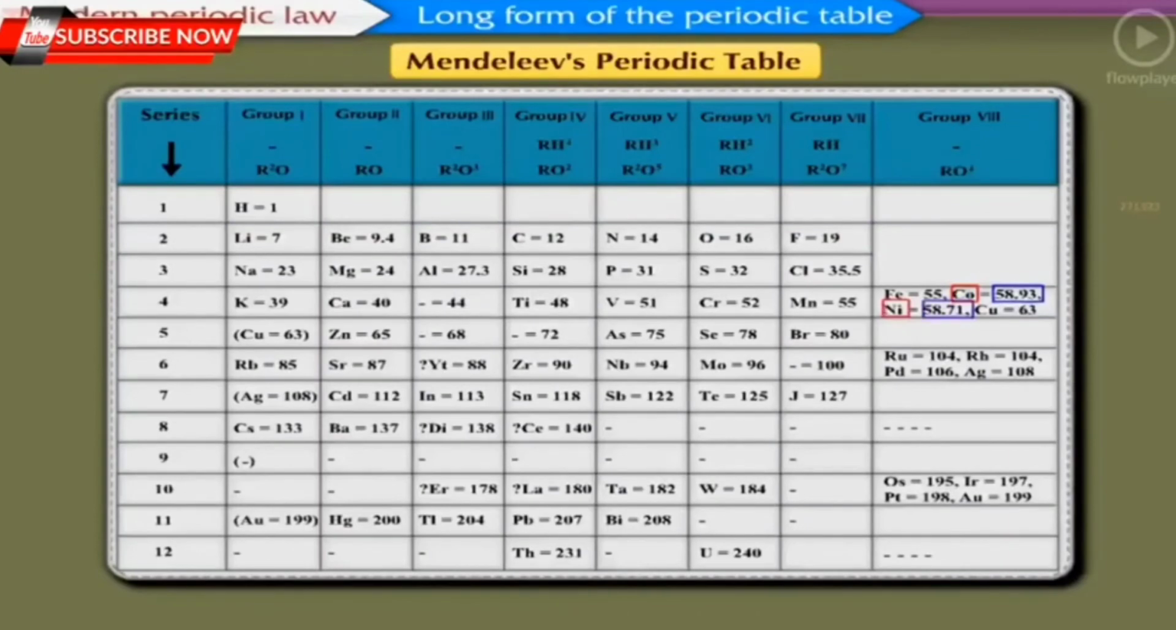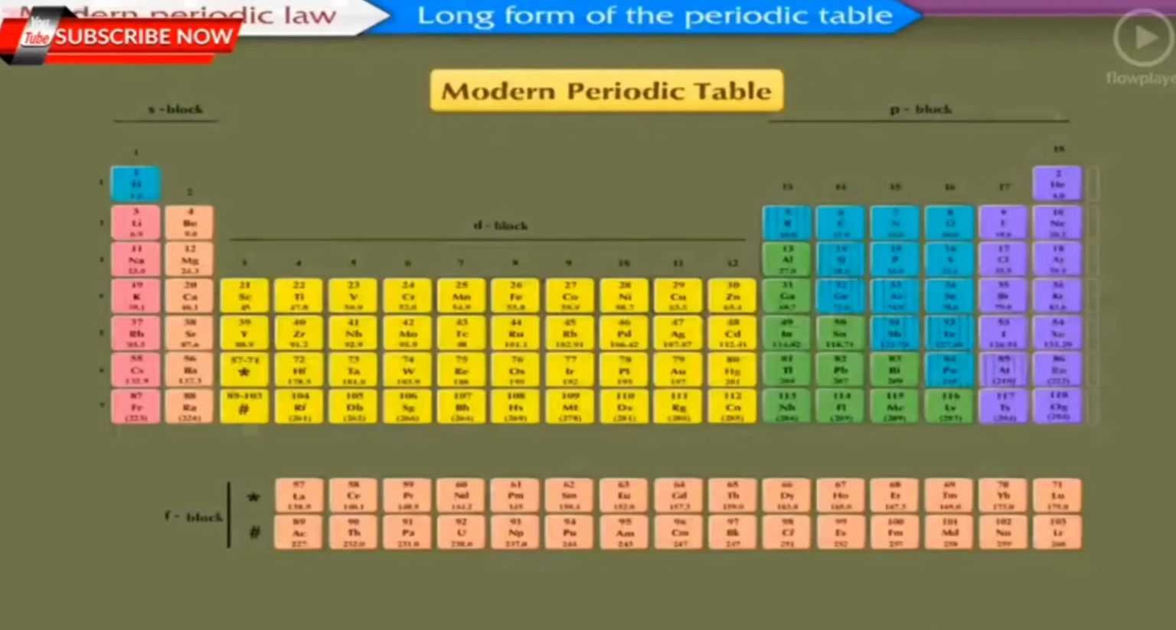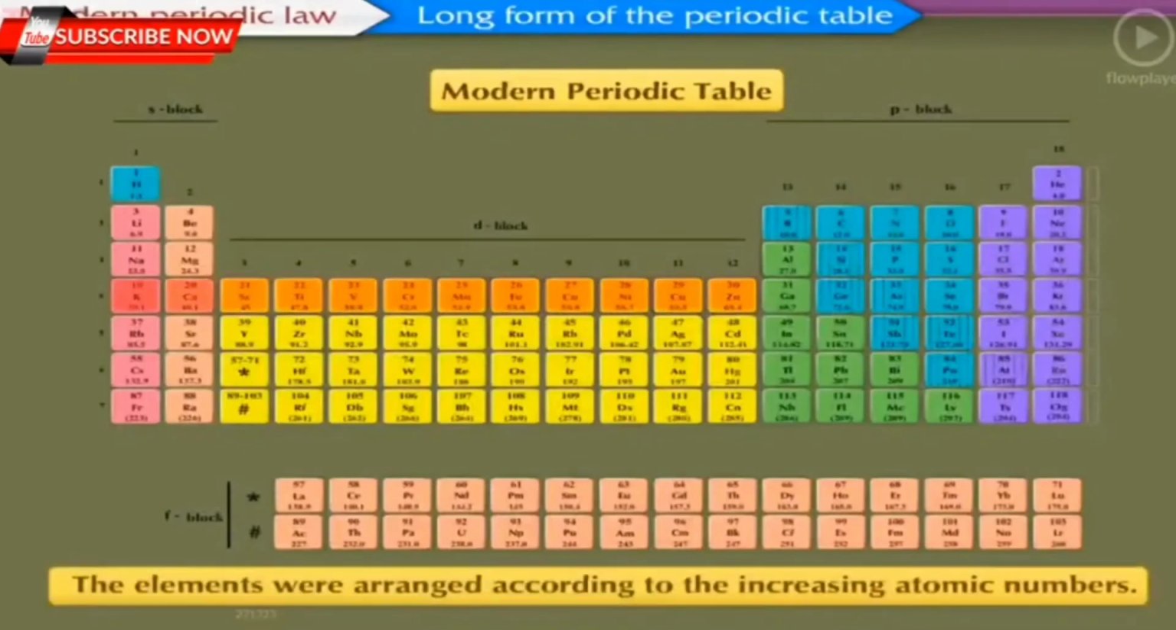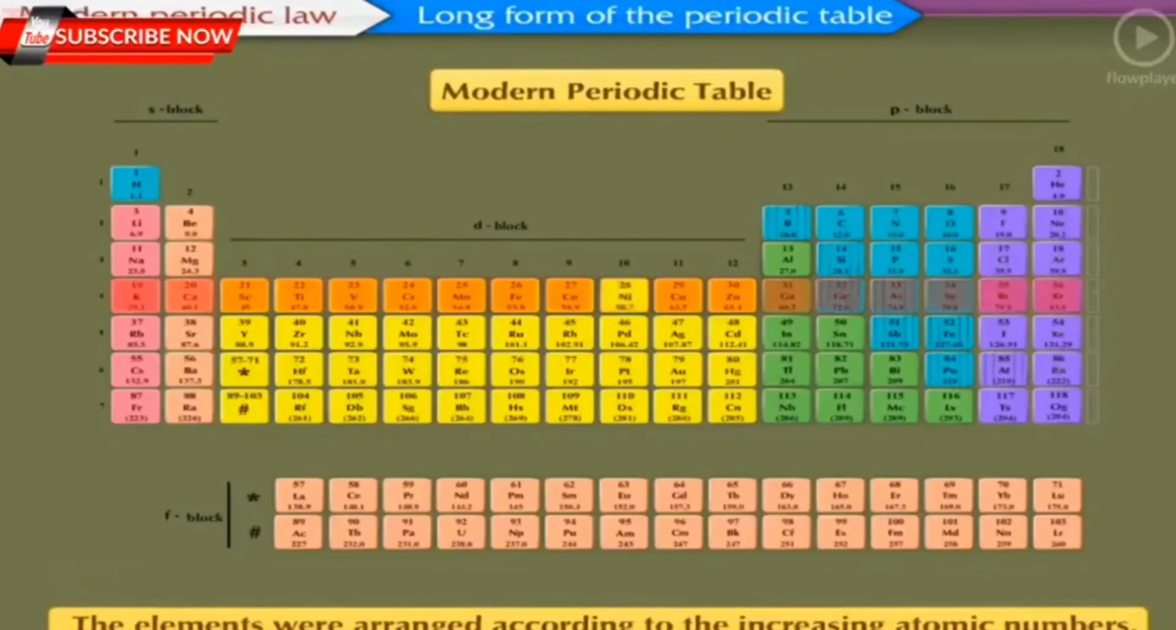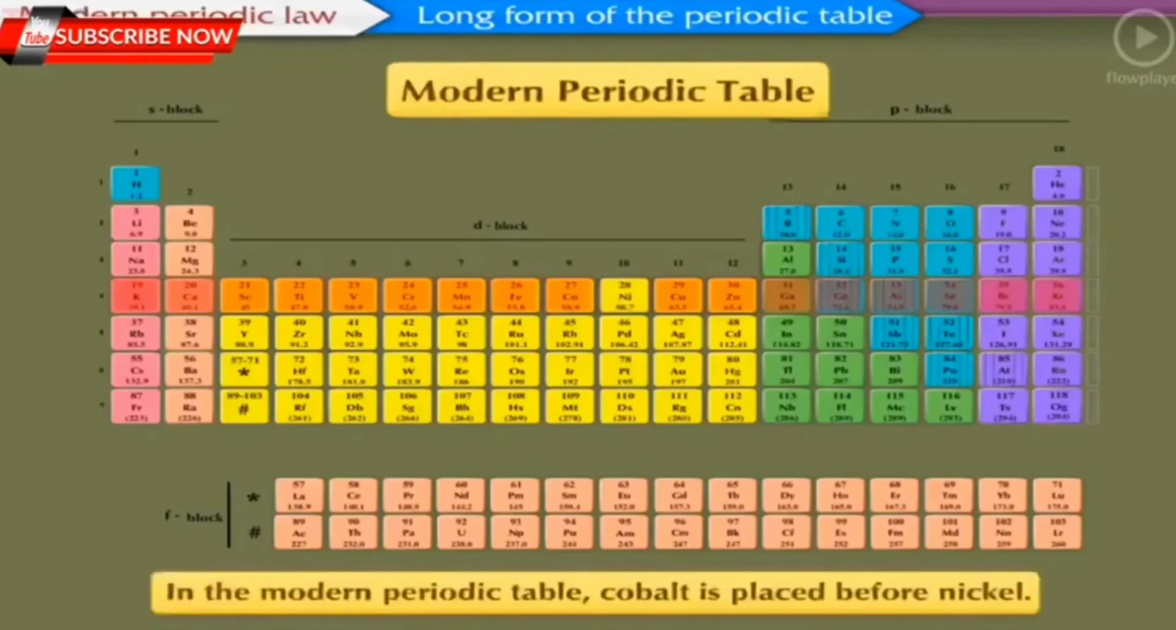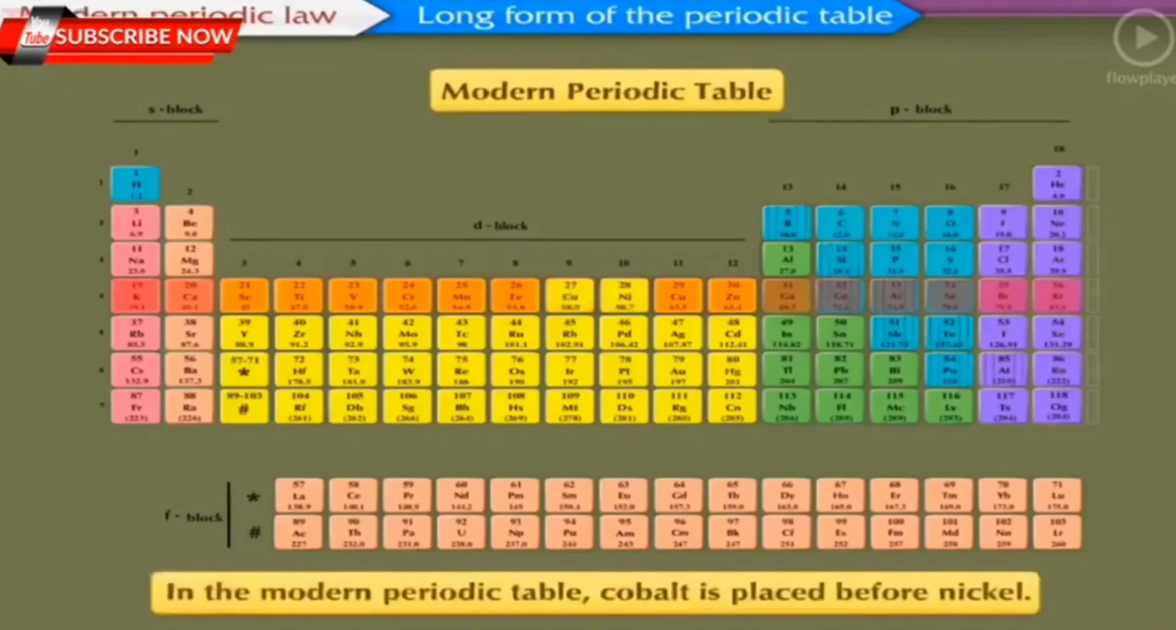In the modern periodic table, the elements were arranged according to the increasing atomic numbers. The atomic number of cobalt is 27 and the atomic number of nickel is 28. That is why in the modern periodic table, cobalt is placed before nickel. In this way, the problem regarding the position of cobalt and nickel was resolved in the modern periodic table.